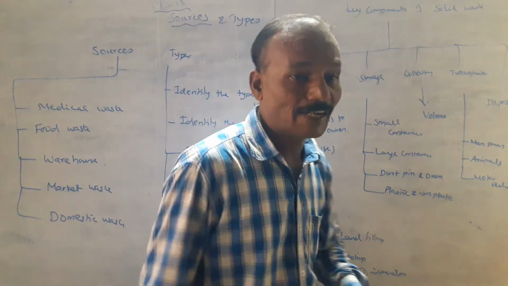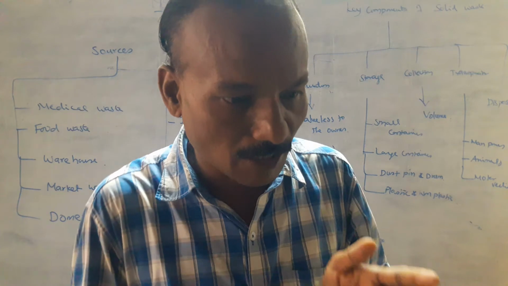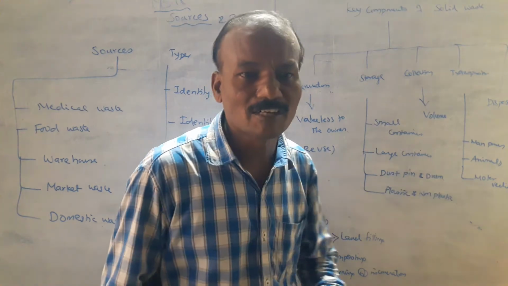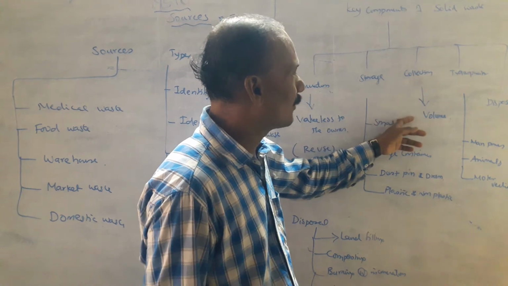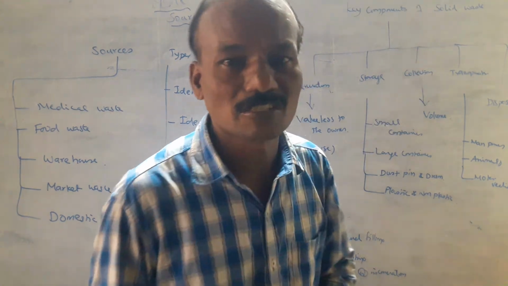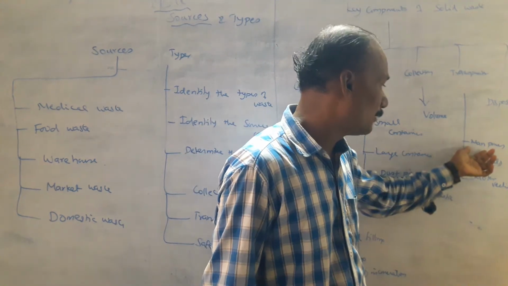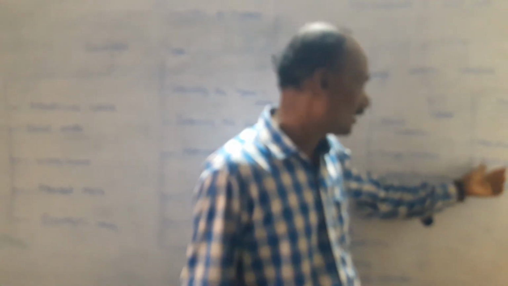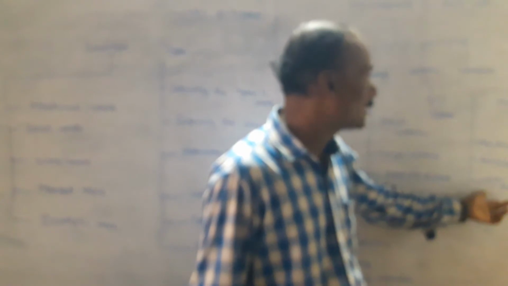Next is collection. The collection depends upon the volume of the material. If a small volume of material is deposited at a particular place, the place is also destroyed. So depending upon the volume, the solid waste must immediately be moved from one place to another by collection. The next one is transportation. Already we discussed there are 3 types of transportation: manpower, animals, and motor vehicle. In previous years we used only manpower, then in between we used animals. Now we have motor vehicles. In a municipality we have a motor vehicle used to transport the solid material from one place to another.